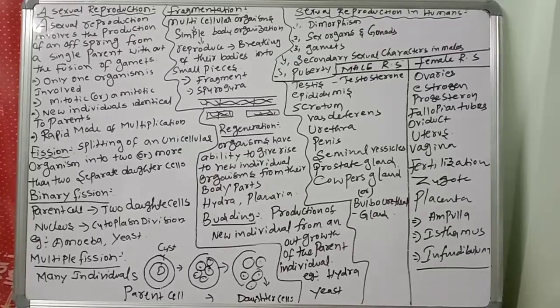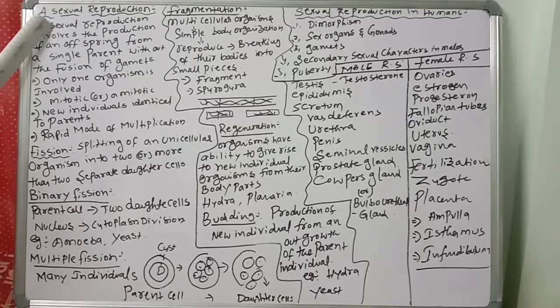Good morning, children. Today we are going to discuss another important topic in the revision plan, that is asexual reproduction. So, what is asexual reproduction and what are the reproduction processes in single cell organisms? That one we will discuss. Living organisms reproduce in two ways: asexual reproduction and sexual reproduction.